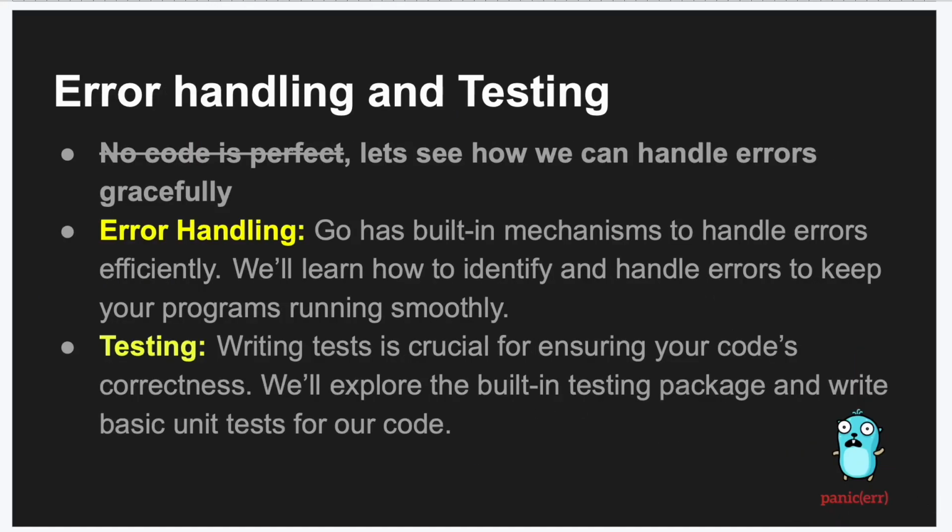So let's talk about error handling. No code is perfect. We know that. I've created code that fails. I'm sure you've created code that fails. But the way that we handle that in Go is two ways. One is error handling. There is no real try catch. There's kind of a try catch, we could get into the edge case there, but for the vast majority, there's no try catch.